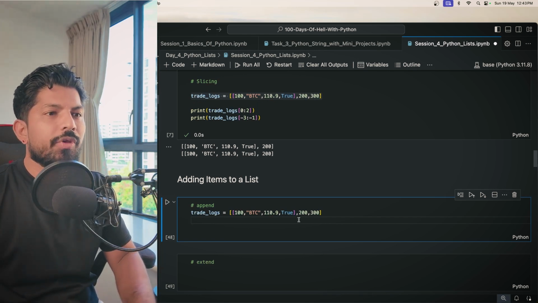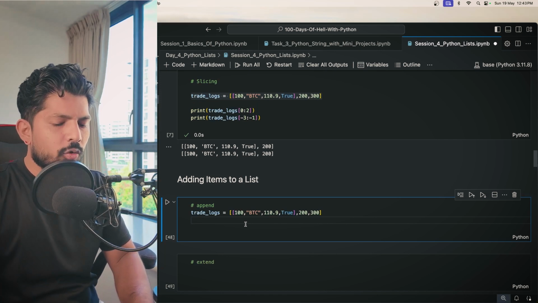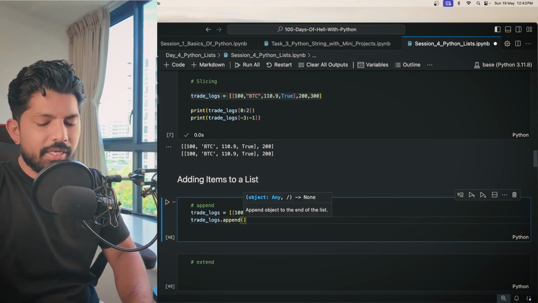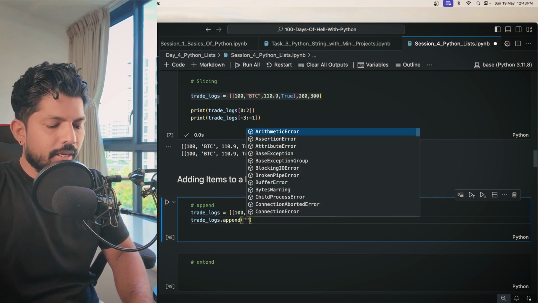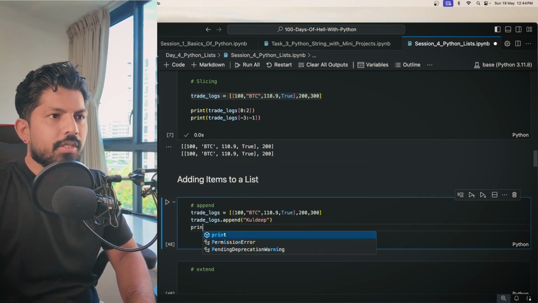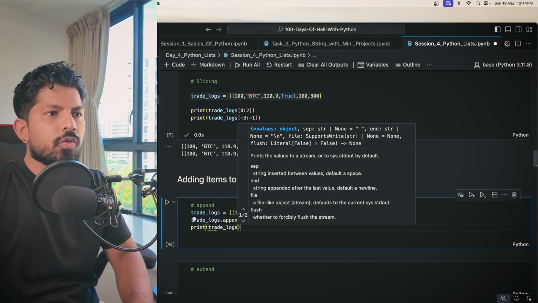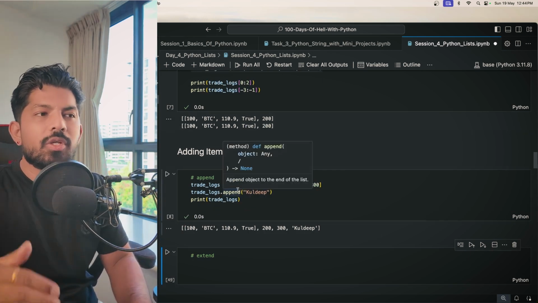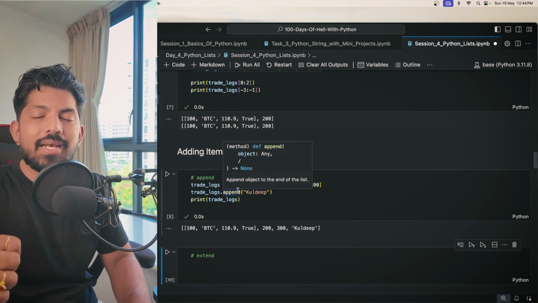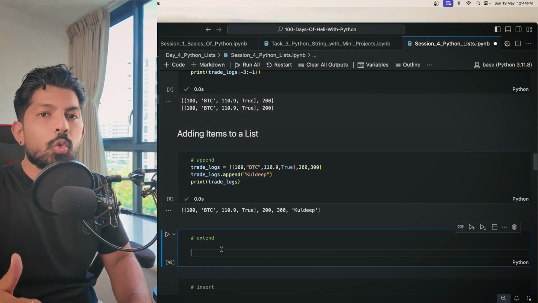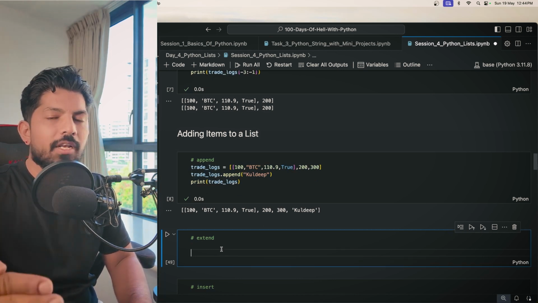Okay, so what we can do here, I want to add, let's say, trade logs dot append. Okay, so I'll give here any string, let's say let's give my name here, and when I print the trade logs, I'll get the Kuldeep appended at the last. So by default, this append function adds a single item at the last. Okay, similarly, the extend function can be used to add multiple items in a list.